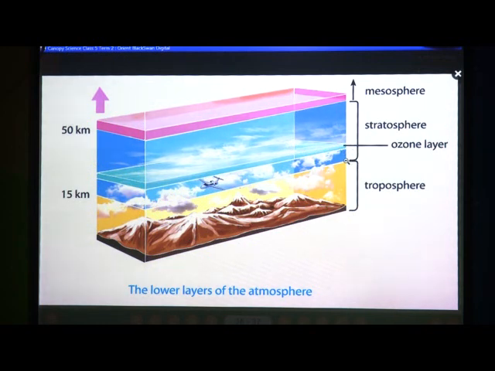Then here you can see the stratosphere, but above the troposphere there is one layer of gas which is the ozone layer. We have to also study that layer afterwards in this same topic. This is a very important layer of ozone gas which protects us from the harmful sun rays.